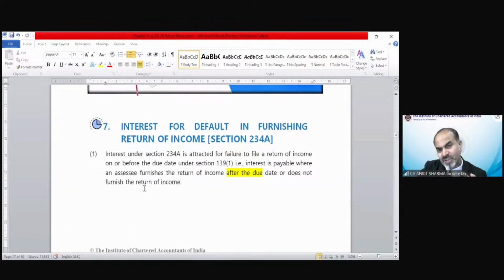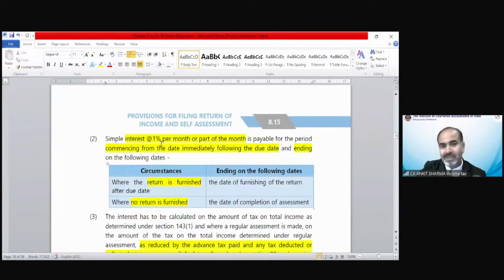So this is a section on the basis of which numerical can be framed in this chapter. Everything else is, I guess, theoretical provisions, generally majority in this chapter. But if a pure numerical we can talk about from this chapter, that would be on the basis of section 234A is possible. Simple interest 1% per month or part of the month is payable for the period commencing from the date immediately following the due date and ending on the following.